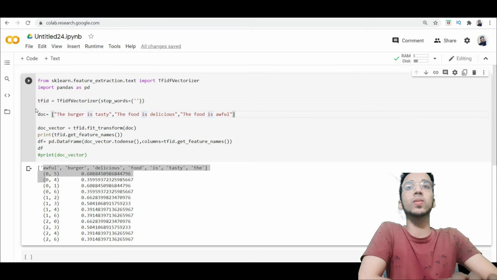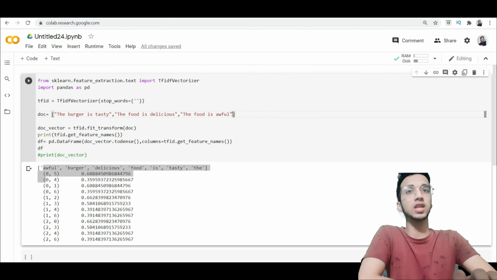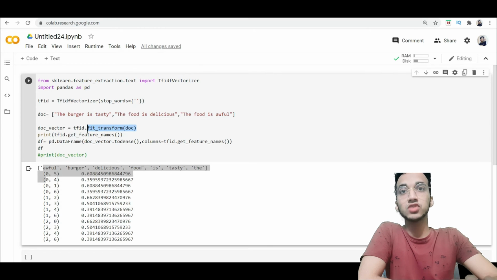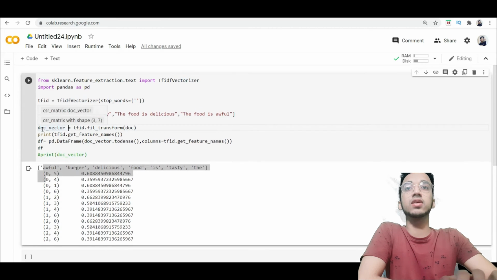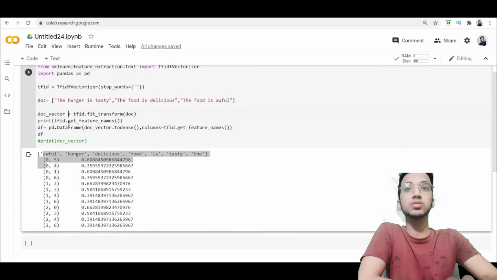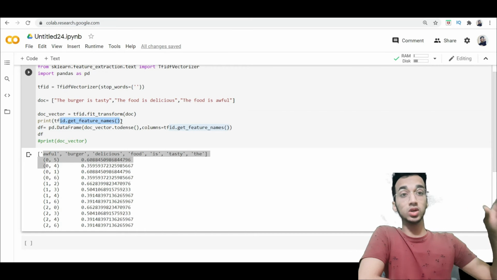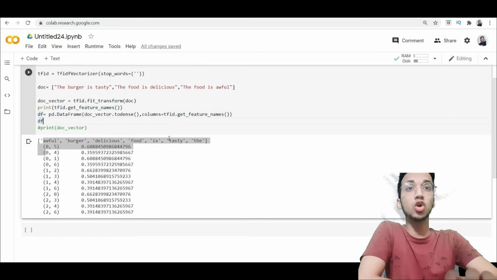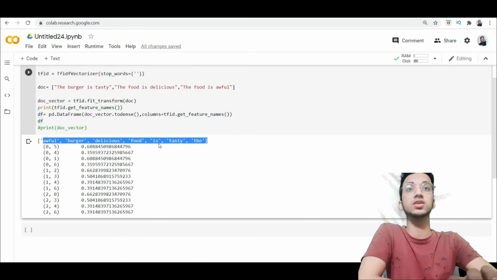So let's say you have a document like this. You have 3 different sentences like I showed in the presentation: the burger is tasty, the food is delicious, the food is awful. We first call the function fit_transform and supply the document to it. I am storing it as doc_vector, and when you call tfidf.get_feature_names, you can see all the different words, all the features that it's considering. These are the columns it's going to consider: awful, burger, delicious, food, is, tasty, the.